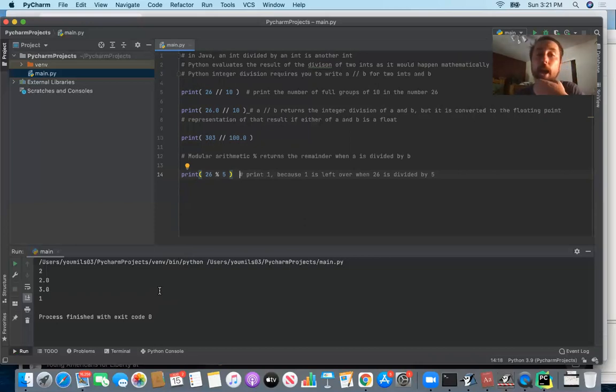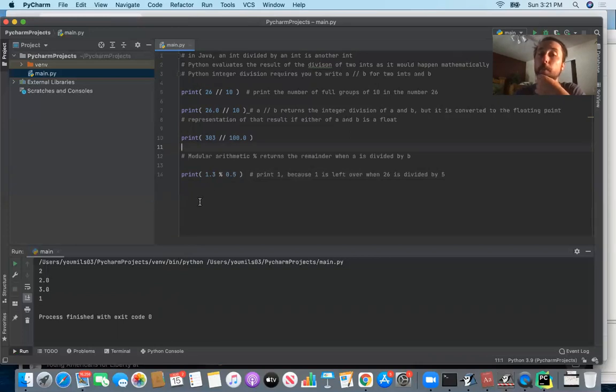The same thing can happen for floating point numbers. What if you said 1.3 mod 0.5? This would be the remainder if you divide 1.3 by 0.5. So how many full groups of 0.5 are there in the number 1.3? Well, 1.0 would be 2 full groups of 0.5.